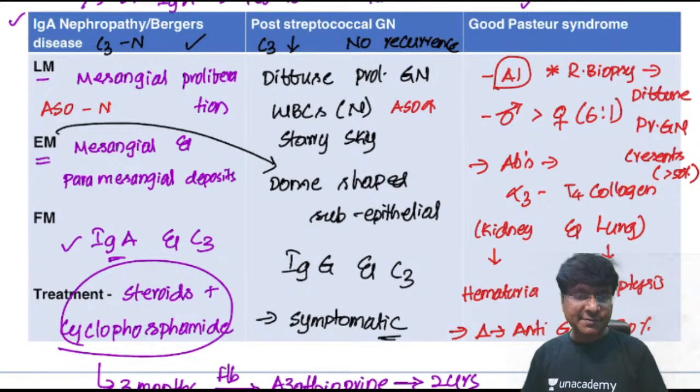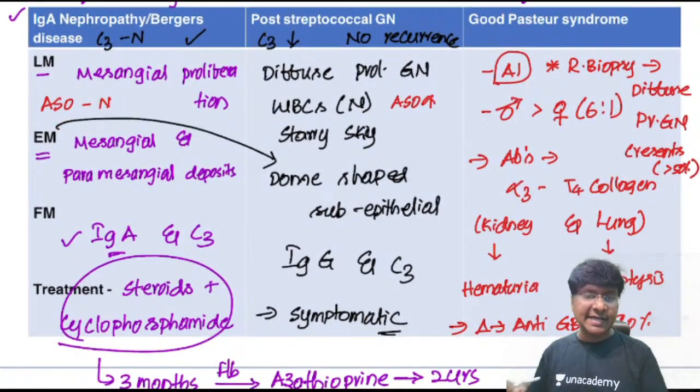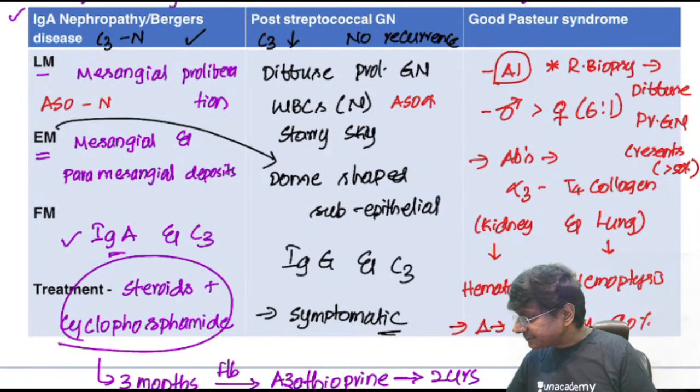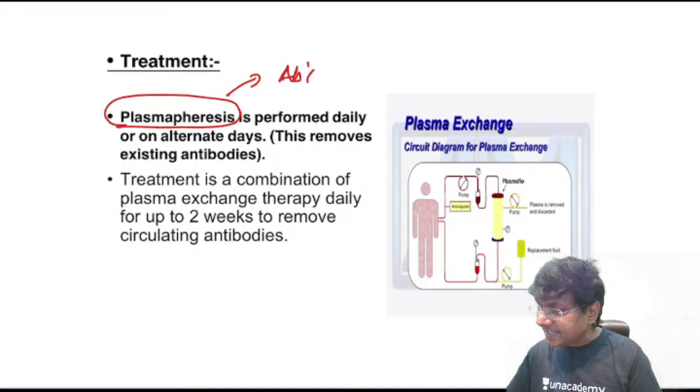Then how do you treat patients with Goodpasture syndrome? You have the antibodies, and those antibodies are the ones destroying your alveolar basement membrane and glomerular basement membrane. So how will you clear these antibodies? You have to clear them by doing plasmapheresis. Plasmapheresis will remove the antibodies.